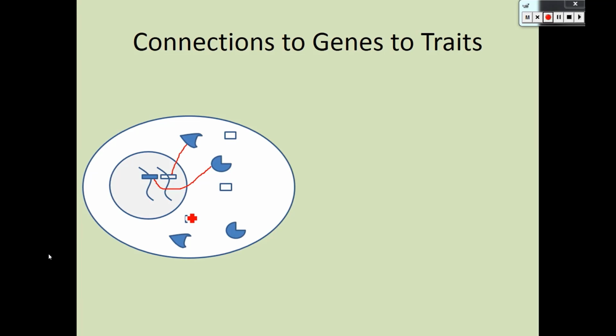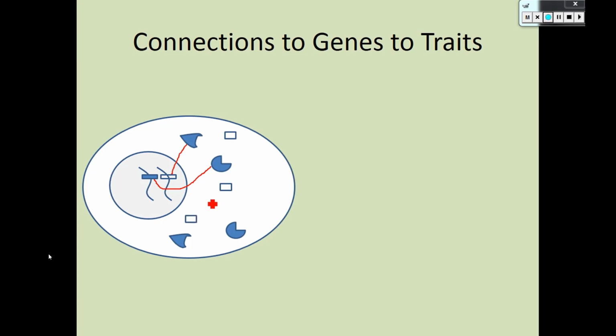What a freckles gene is, is an enzyme that turns that skin-colored molecule into a darker pigment. So you can get freckles starting with any skin tone because your freckles molecule is going to be darker than whatever your personal skin tone is.